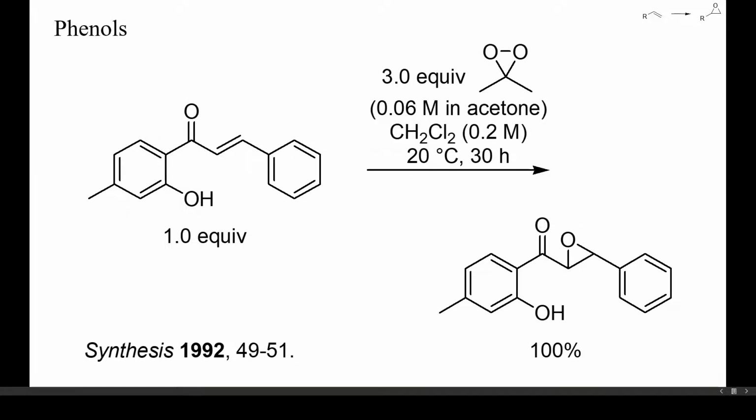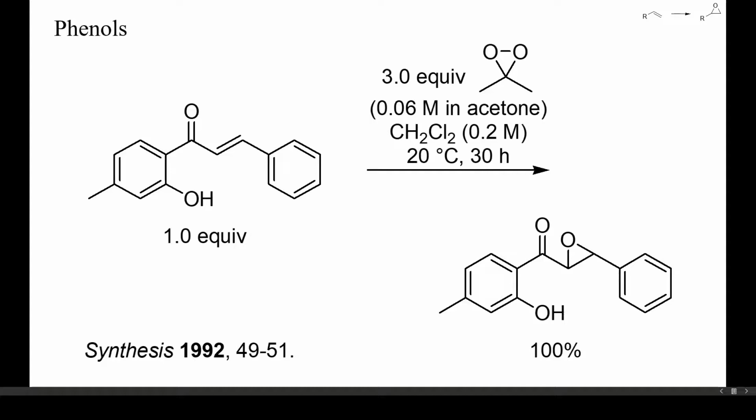The hydroquinone of the previous example was not very sensitive toward oxidants, but enones like the one shown here could not be epoxidized in high yield with any other reagent than dimethyl dioxirane. Both alkaline or acidic reagents caused nucleophilic attack by the hydroxy group at the epoxide and its ring opening.